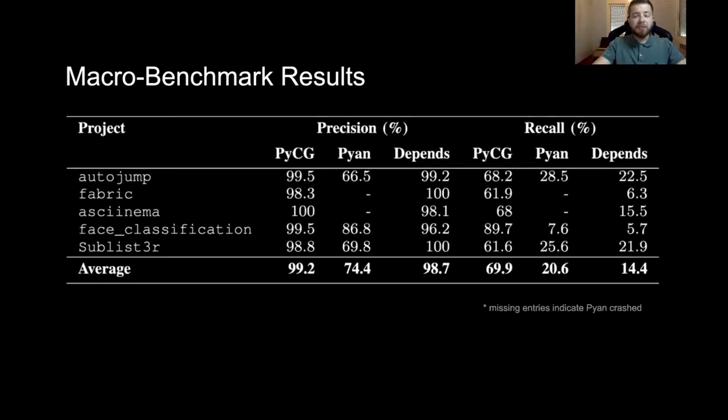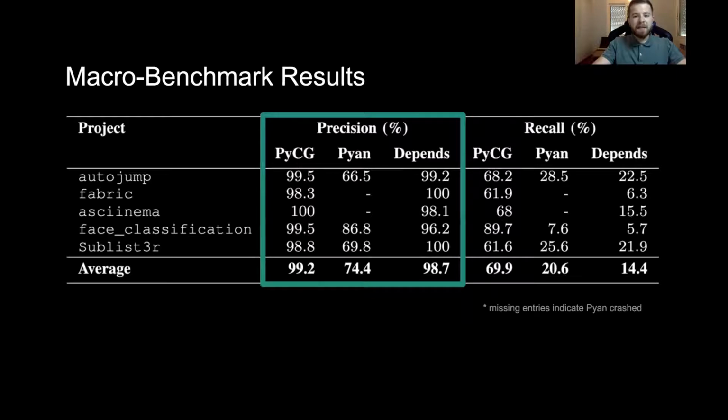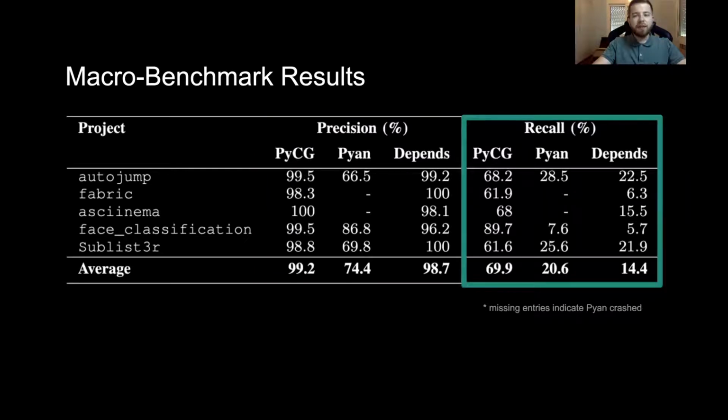This table lists the results of the macro benchmark evaluation. We compare the three tools in terms of precision and recall. PyCG produces a very high precision of 99.2% and is closely followed by Depends. And in terms of recall, PyCG has a 3.4 multiplier boost over the next best result with 69.9% recall. The lower marks for Pyan and Depends are due to them not supporting some common Python features, such as higher order functions, or their limited support for other ones, such as Python's object-oriented nature.